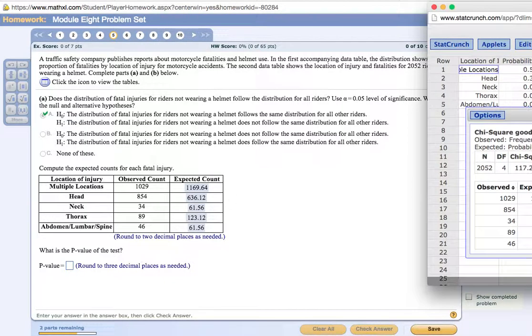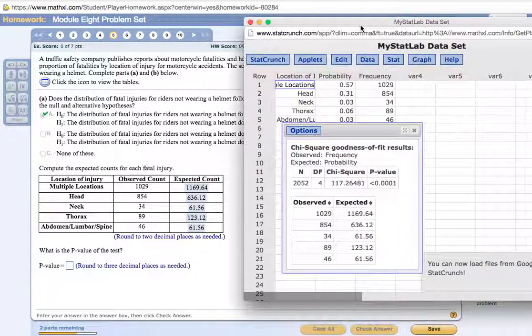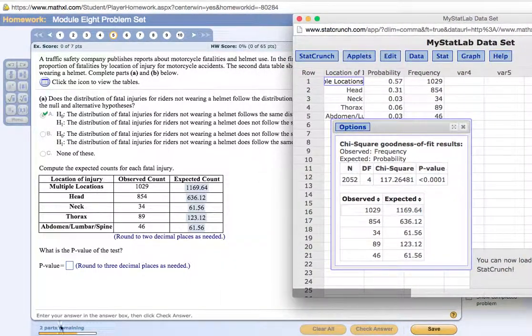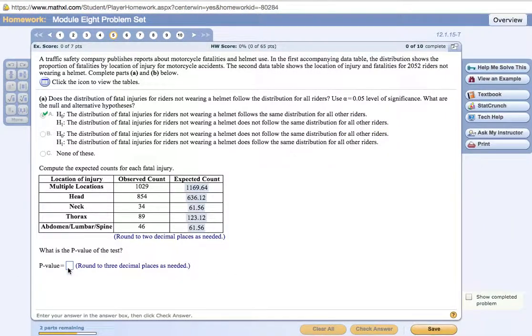Now it's asking what is the p-value of the test, and that would be this, round to 3 decimal places as needed, so it would just be 0.000.